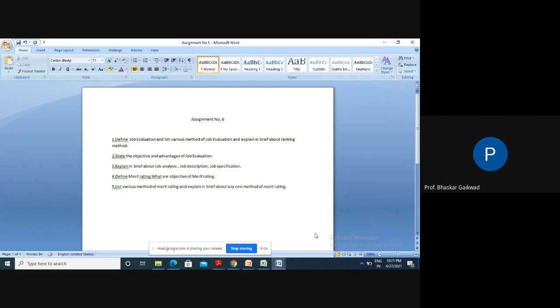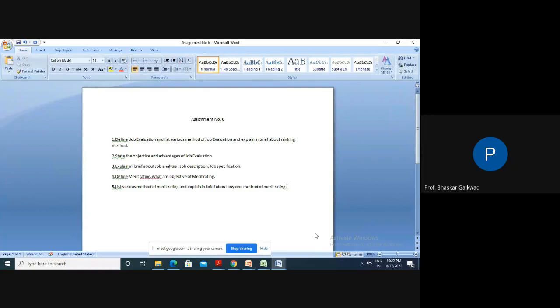In other words, merit rating is the evaluation or appraisal of the relative worth of a man's service on his job. Very simply, merit rating is nothing but deciding the performance of the workers, and we require this to decide wages, salary, bonus, incentive scheme purposes. Now, what are the objectives of merit rating?